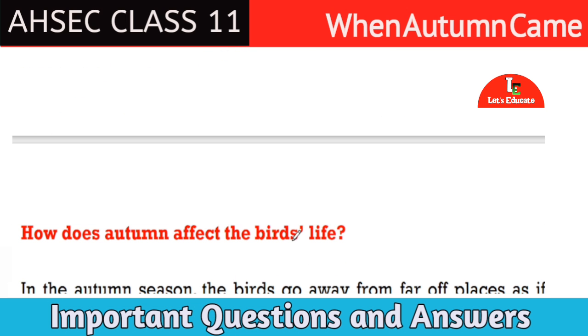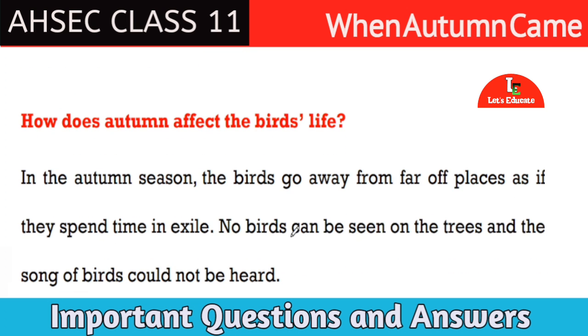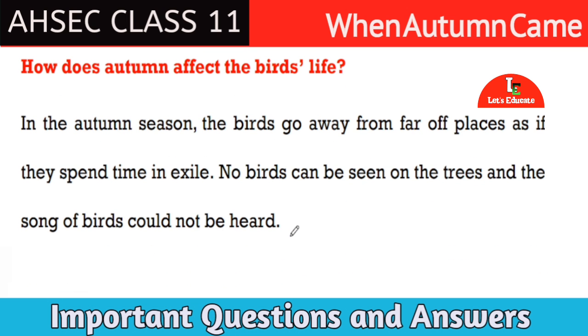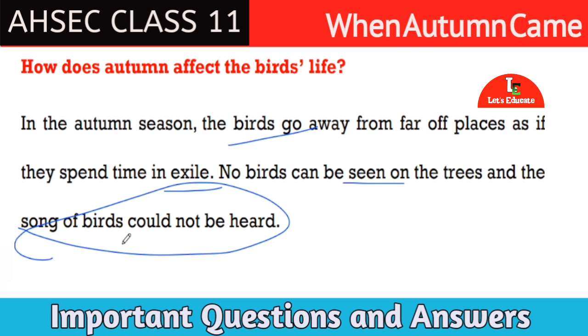Here is the next question for today. How does autumn affect the birds' life? Answer: in the autumn season, the birds go away to far off places as if they spend time in exile. No birds can be seen on the trees, and the song of the birds cannot be heard. Because the autumn season takes away the voices from the birds.